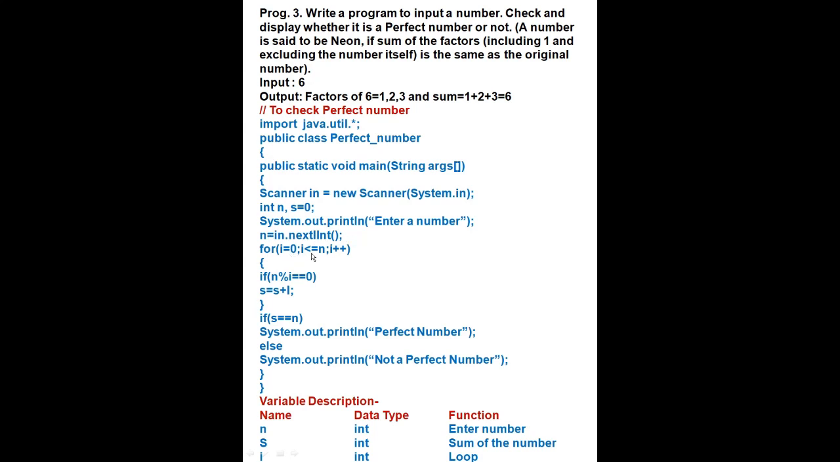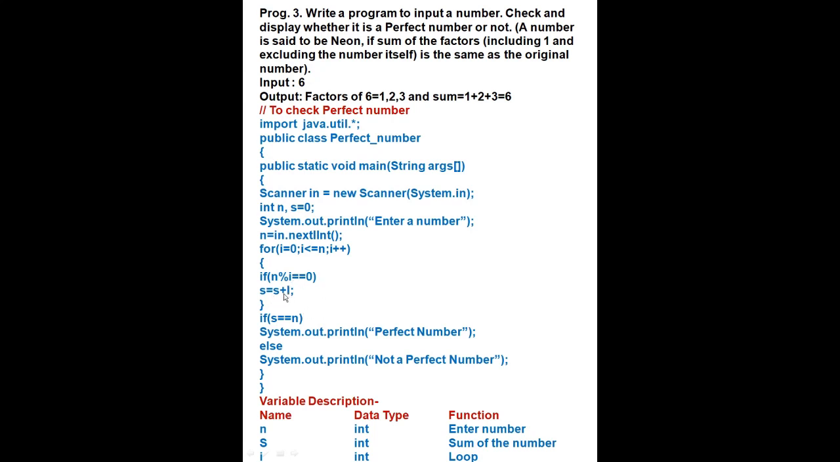For i is equal to 0, i less than or equal to n, the number which we have taken, i plus plus. Then curly bracket, if n, the number, divided by the first, it will start from 0, equals 0. Then the digit will come here. s is equal to s plus, the first i will come here, then second i, then third i.